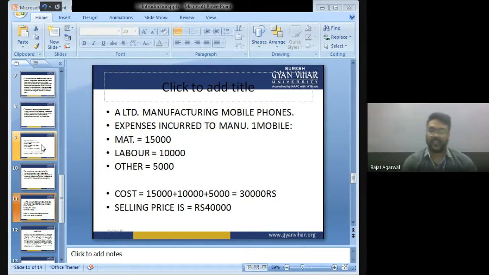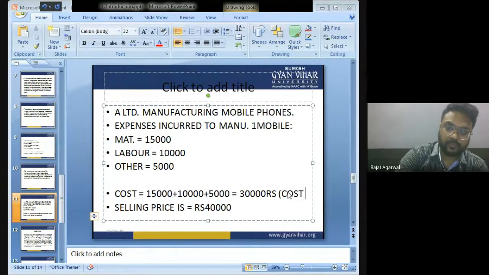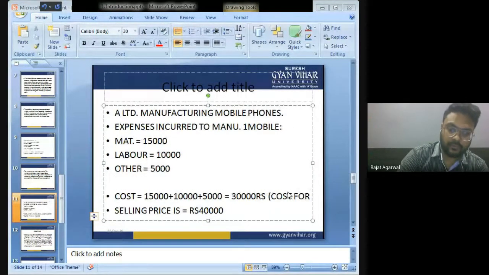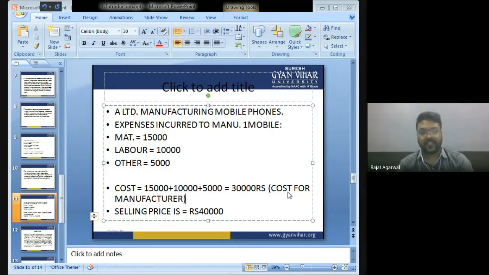So, बच्चों, this 30,000 is cost for the manufacturer.